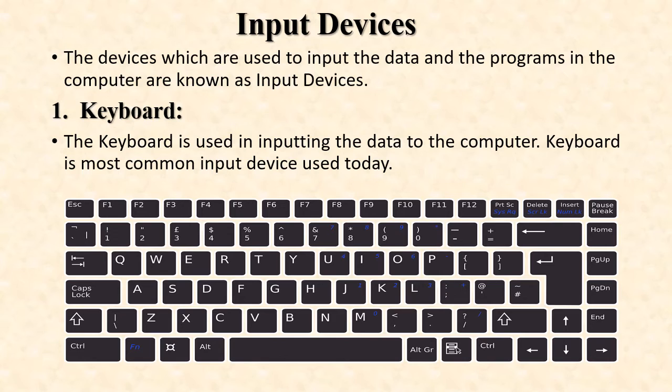Next is the control keys. These keys provide cursor and screen control. It includes 4 direction arrow keys, like home, end, insert, delete, page up, page down, control, alt, escape, etc. Next is the special purpose keys. Keyboard also contains some special purpose keys such as enter, shift, caps lock, num lock, space bar, tab and print screen. So this is the first input device, the keyboard.